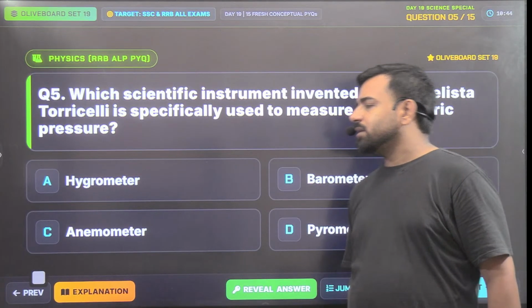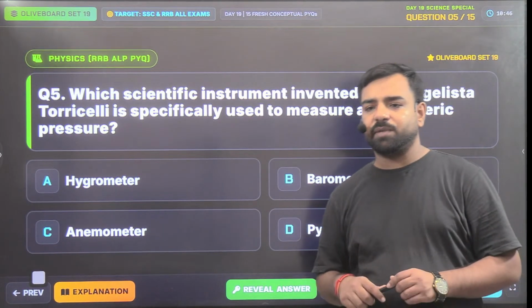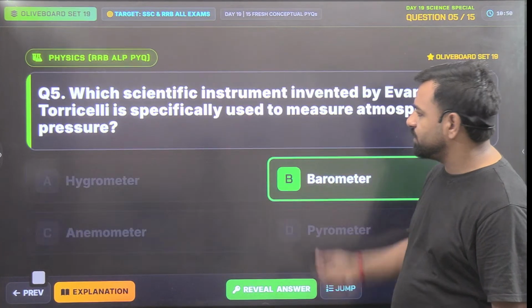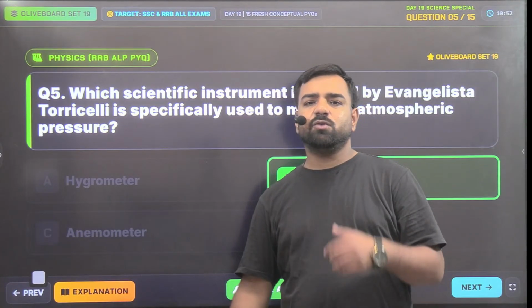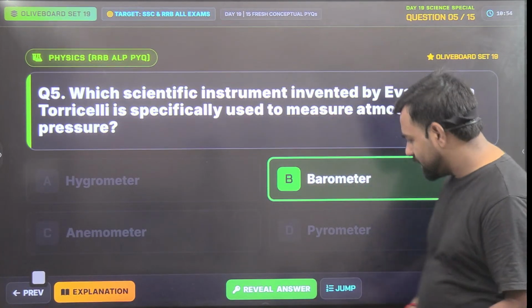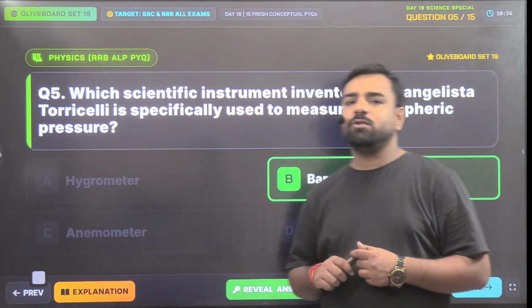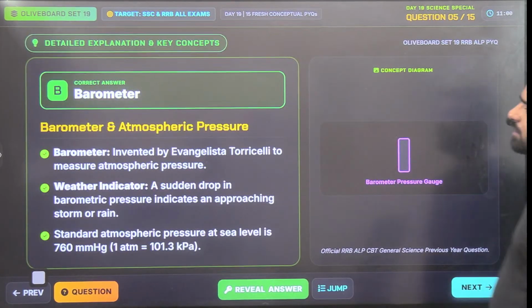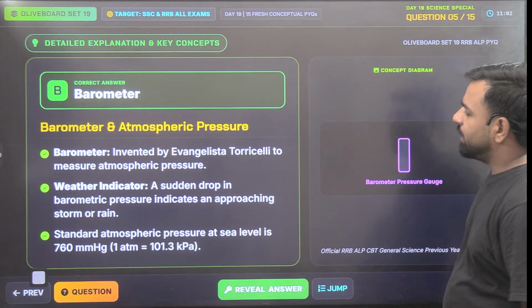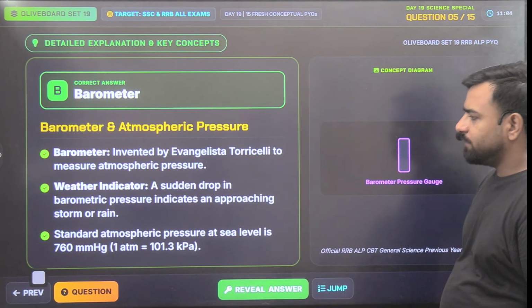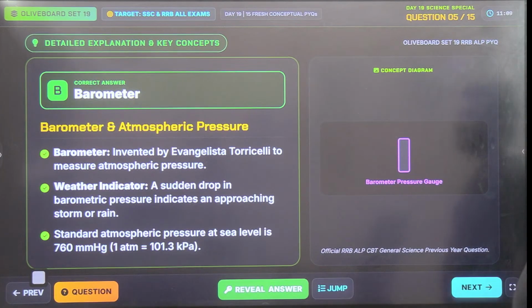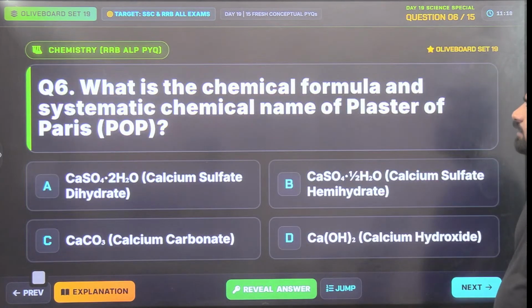So hygrometer, that's not used for measuring the atmospheric pressure, right? So barometer, yeah. So that's used for measuring the atmospheric pressure. Anemometer is used for measuring the wind speed, and pyrometer is used for measuring the temperature. So obviously the correct answer will be option number B. So barometer was invented by Torricelli to measure the atmospheric pressure. So yes, standard atmospheric pressure at sea level is 760 millimeter of mercury. Next. So these are the 5 questions from physics.